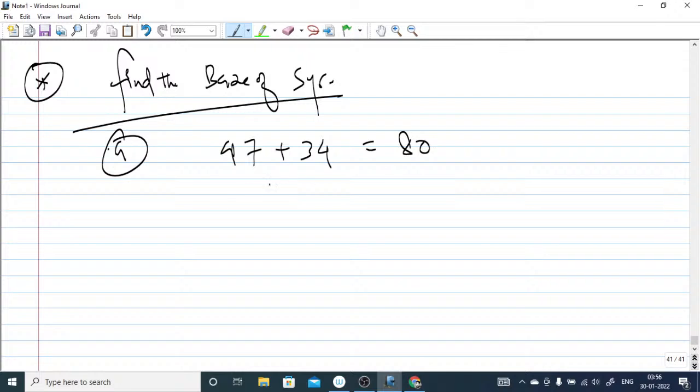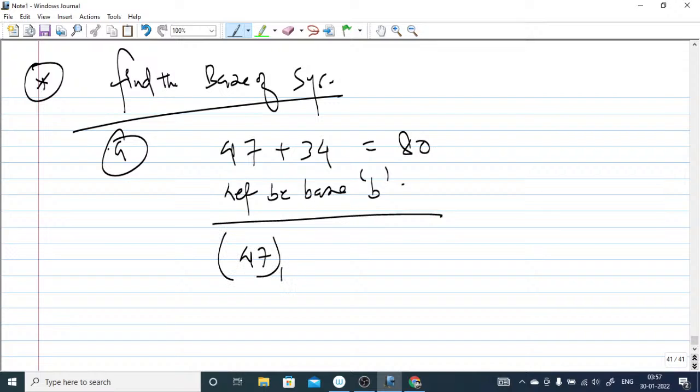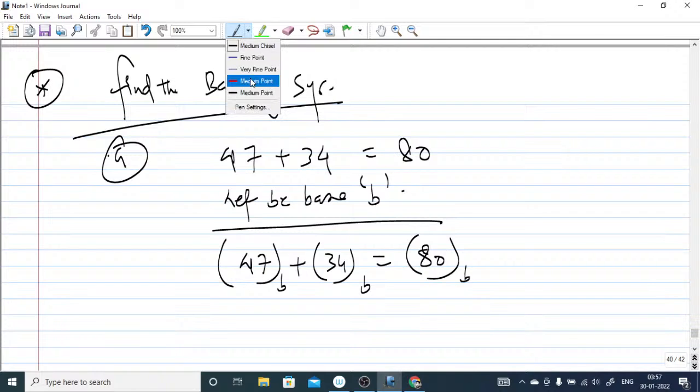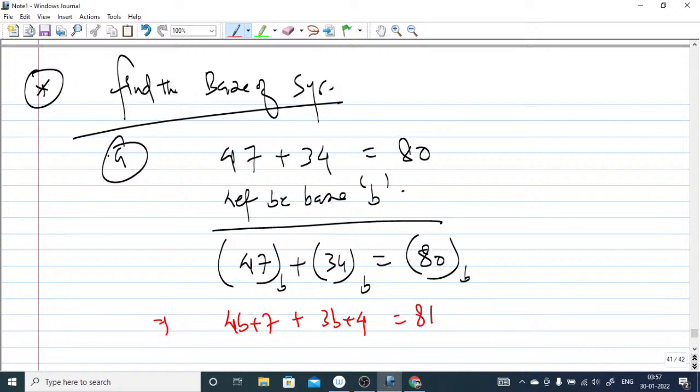What you can do here is consider the base to be b. Now you can say 47 base b plus 34 base b equals 80 base b. This is how you can write it. Now you can open it, so it can be written as 4b plus 7 plus 3b plus 4, since b to the power 0 means 1 only, equals 8b plus 0.